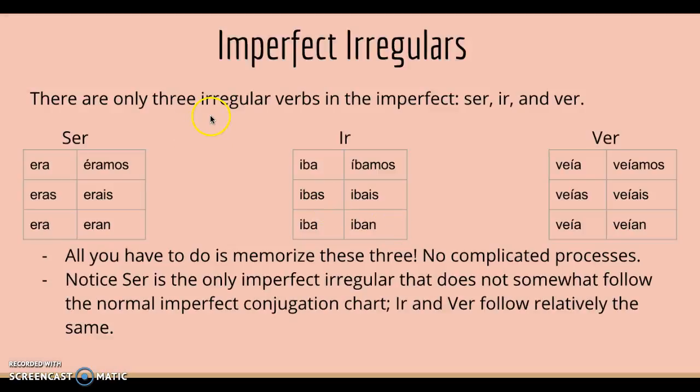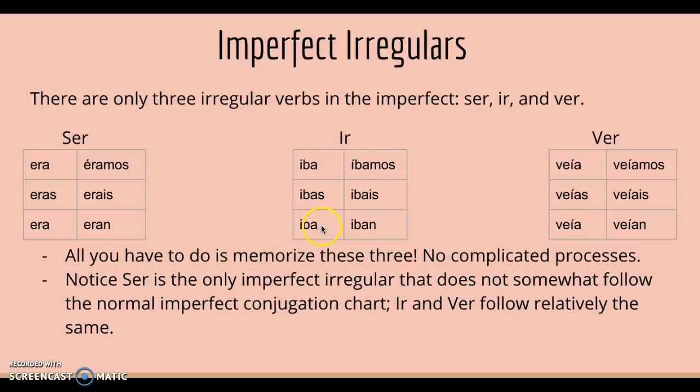Imperfect irregulars. There are only 3 irregular verbs in the imperfect: ser, ir, and ver, which is really great. It's a lot simpler. It's more simple than the preterite. So all you gotta do is memorize these 3. It's not super complicated. Ser is era, eras, era, éramos, erais, and eran. Notice that ser only has an accent on the nosotros form as well, and so does ir, only an accent in the nosotros. However, ver has accents all over. So these are like the AR conjugations, and this one's like the ER and IR.